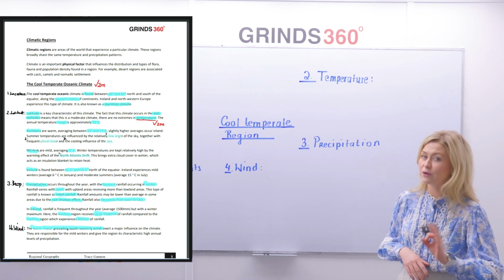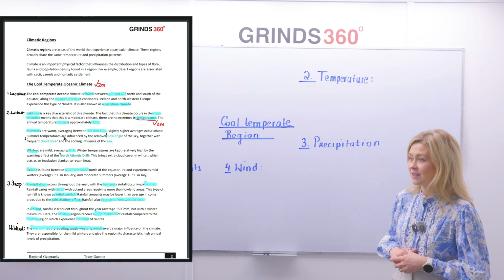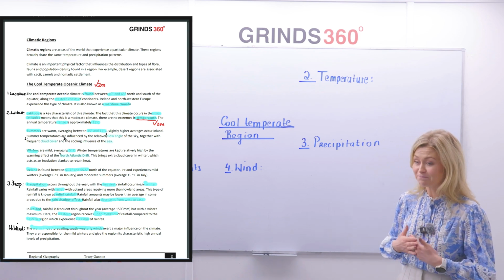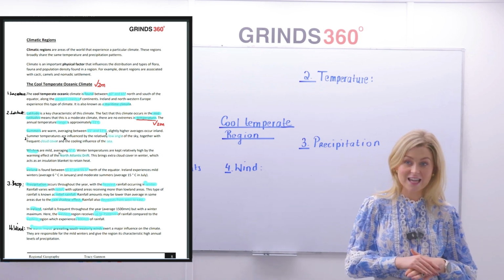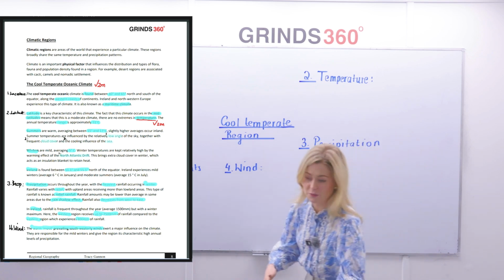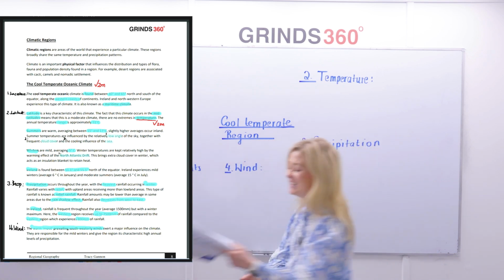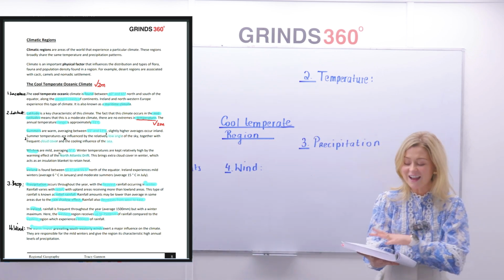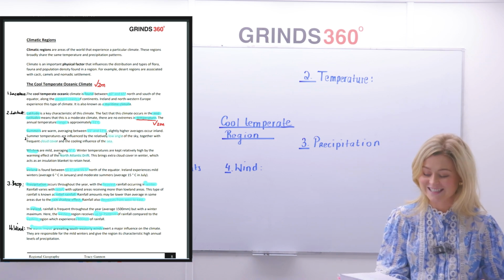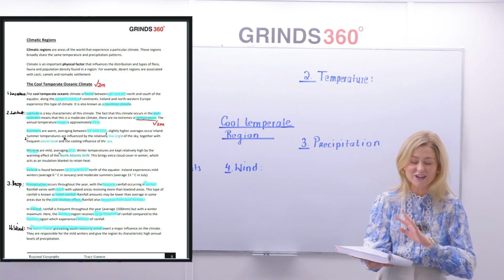Now, we're going to give 3 reasons for this. Slightly higher averages occur inland. So slightly higher averages occur inland.